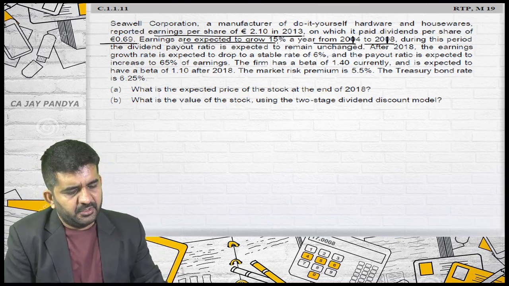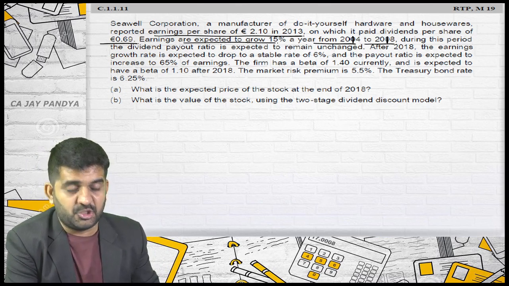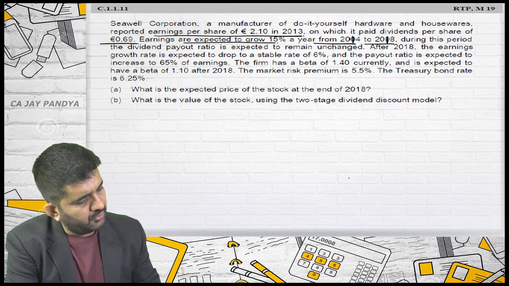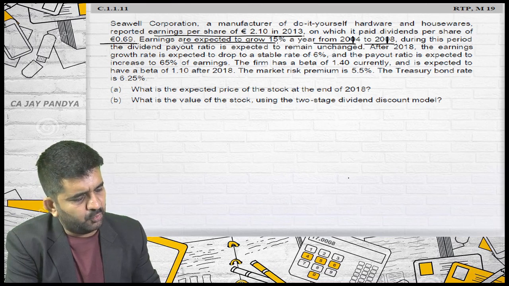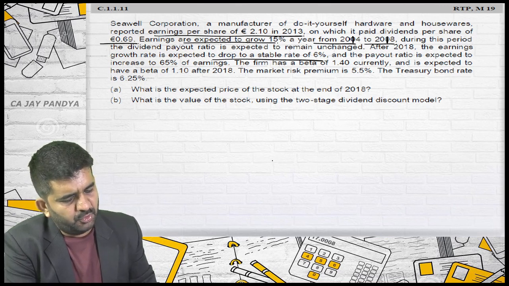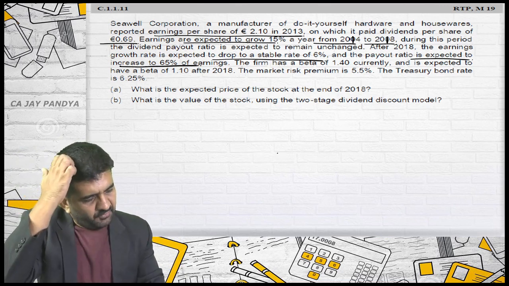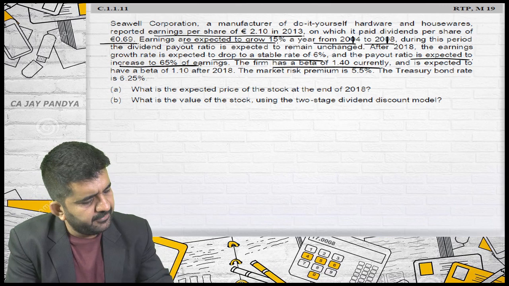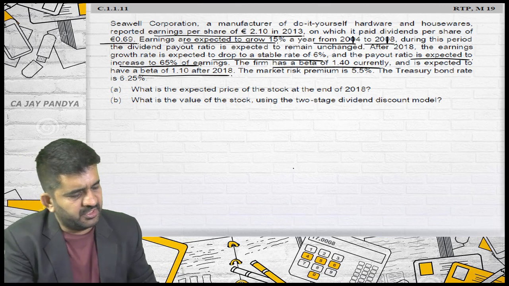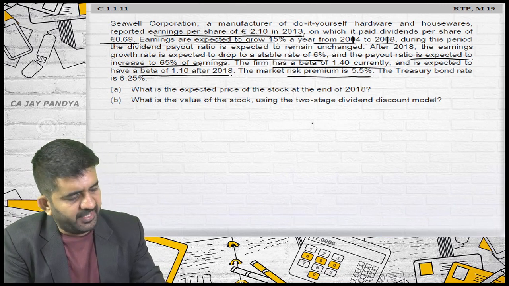During this period, the dividend payout ratio is expected to remain unchanged. After 2018, the earnings growth rate is expected to drop to a stable rate of 6%, and the payout ratio is expected to increase to 65% of earnings. The firm has a beta of 1.4 currently, and is expected to have a beta of 1.10 after 2018. The market risk premium is 5.5%.